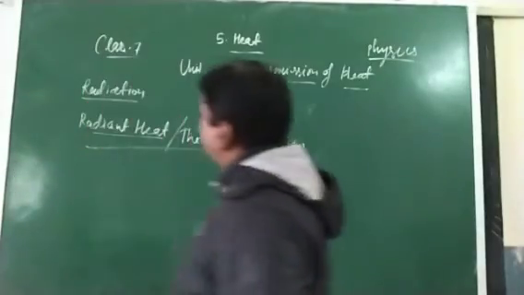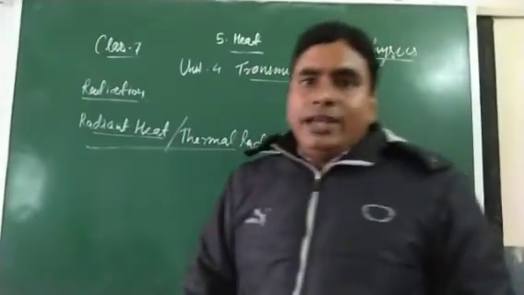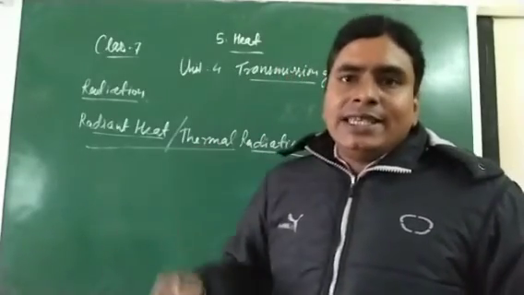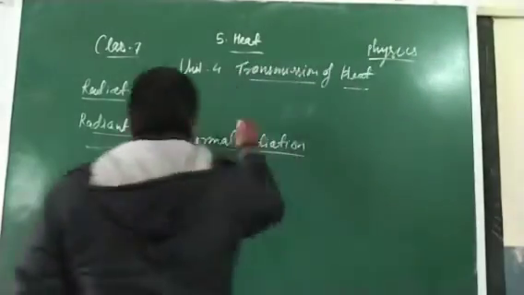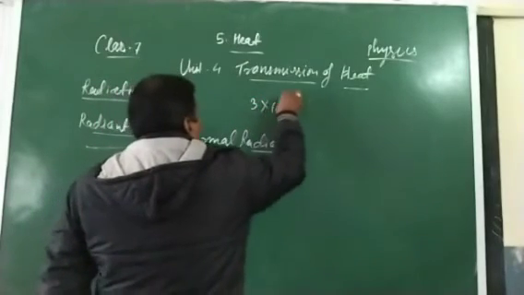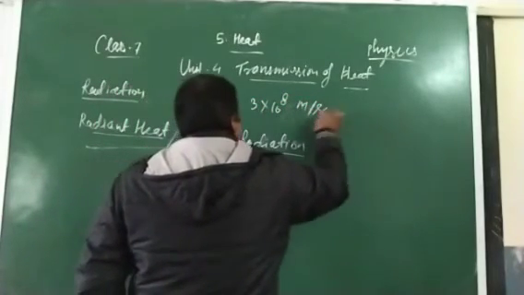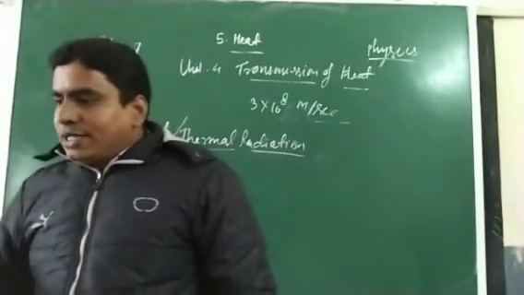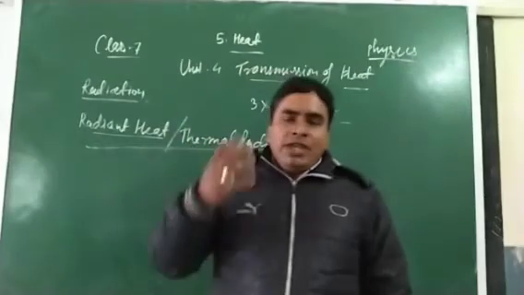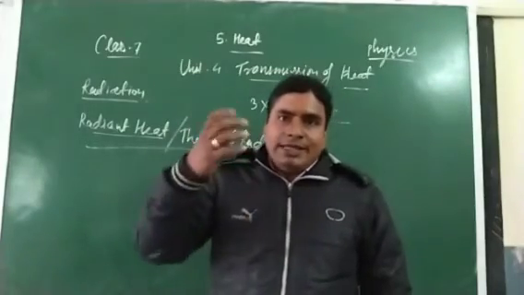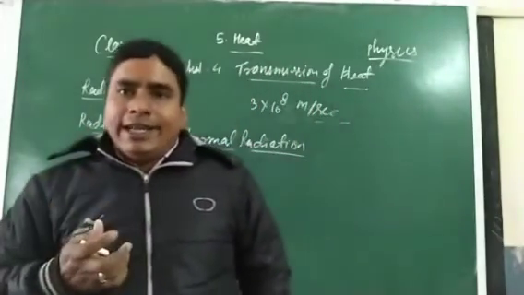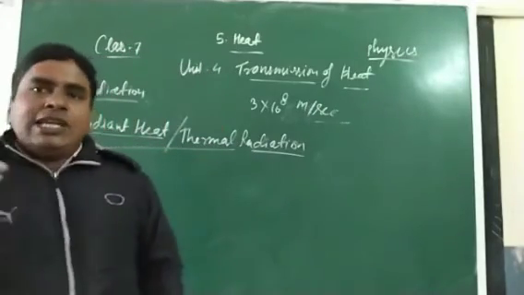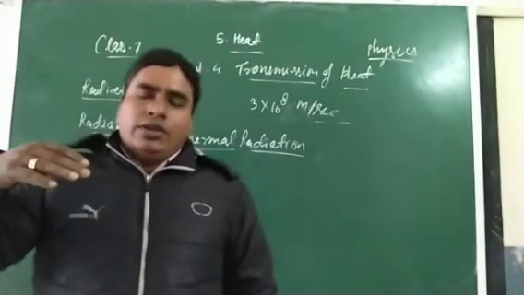Clear? And what about its speed? The speed of this radiant energy is the same as the speed of light, which is 3 into 10 to the power 8 meter per second. Because we know that the energy that we absorb from the sun is called radiant energy or thermal radiation, that is directly transferred from the sun to our body.